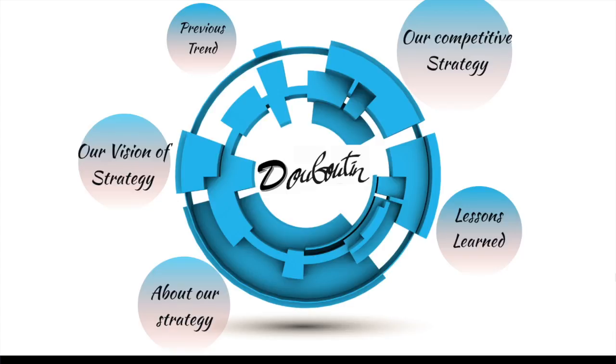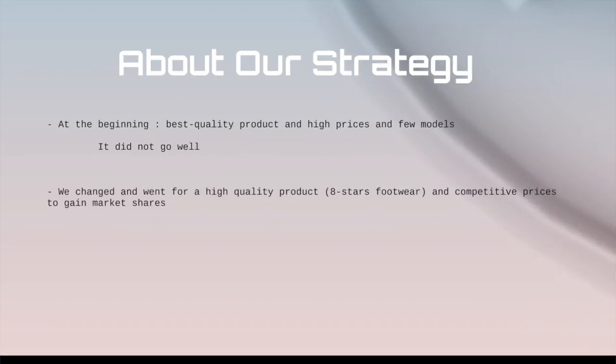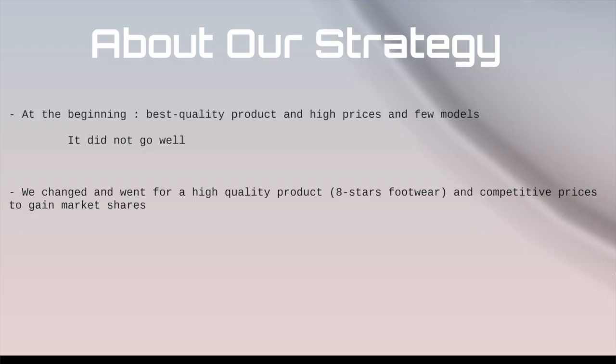So to start, let's talk about our strategy as a whole. At the beginning of the game, our strategy was a differentiation strategy. We chose to have best quality products with high prices and a few models, but unfortunately this strategy did not go well and we had to change it and went for a global best cost strategy, that is to say high quality products of 8 stars and competitive prices compared to rivals, and numerous models. This strategy enabled us to gain market shares.